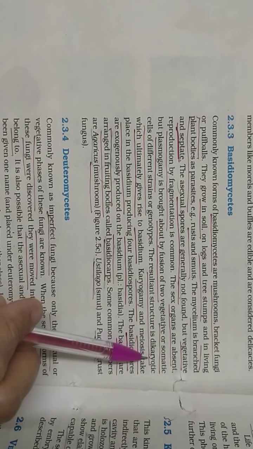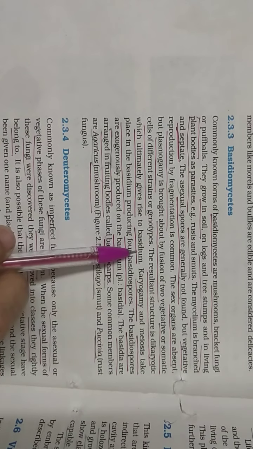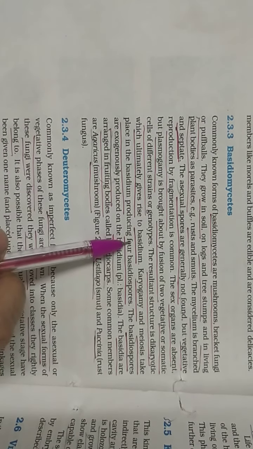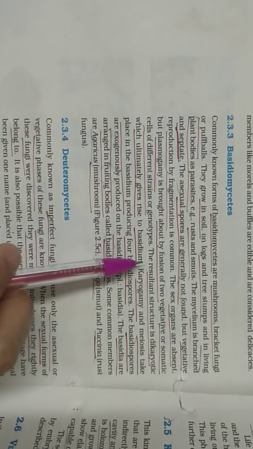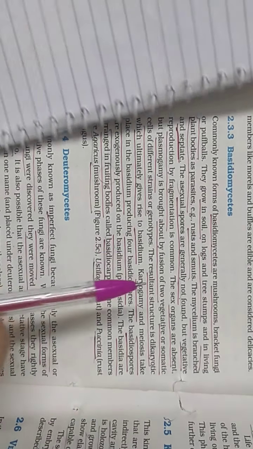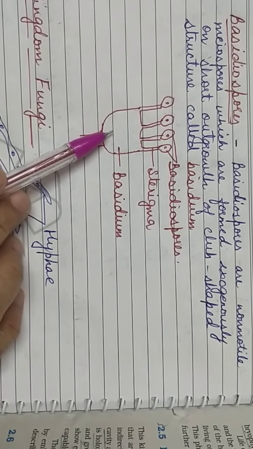Now, this dikaryotic phase will give rise to a club-shaped basidium. If you have seen video 4, I have shown what a basidium is. I'll show you again. This is the basidium.